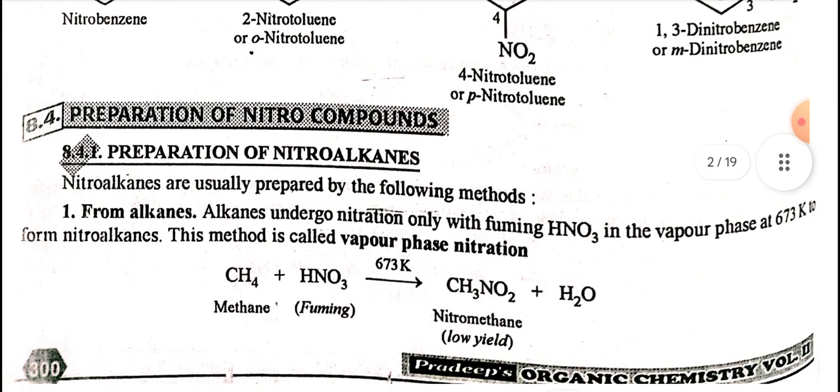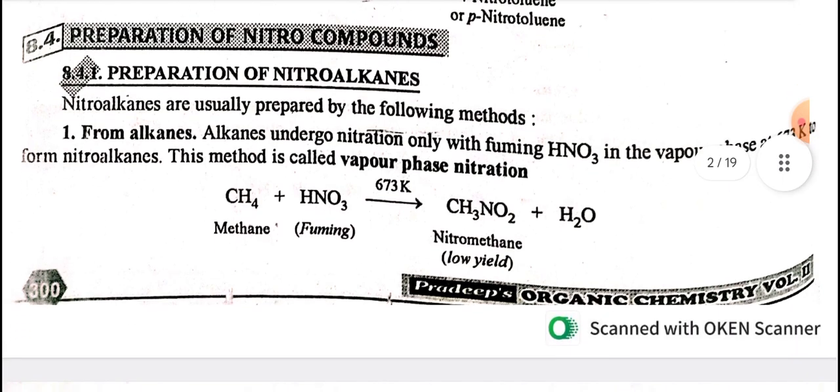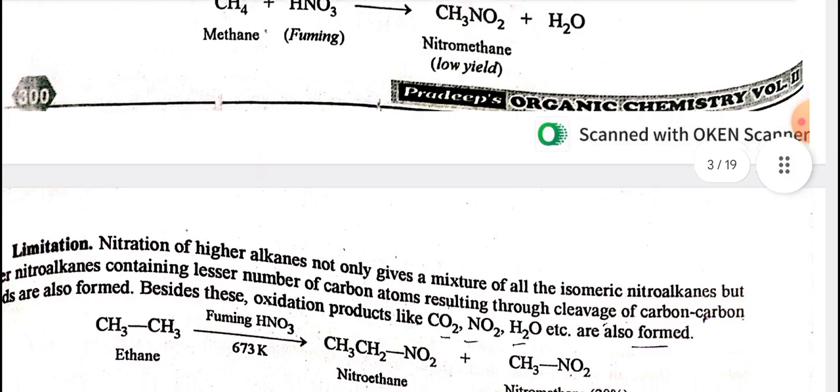Then there is the preparation of nitro compounds. Nitroalkanes are usually prepared by the following methods. From alkanes: alkanes undergo nitration only with fuming HNO3 in the vapor phase at 673 Kelvin to form nitroalkanes. This method is called vapor phase nitration. Methane plus fuming HNO3 at 673 Kelvin gives CH3NO2, that is nitromethane, but in low yield, plus water.